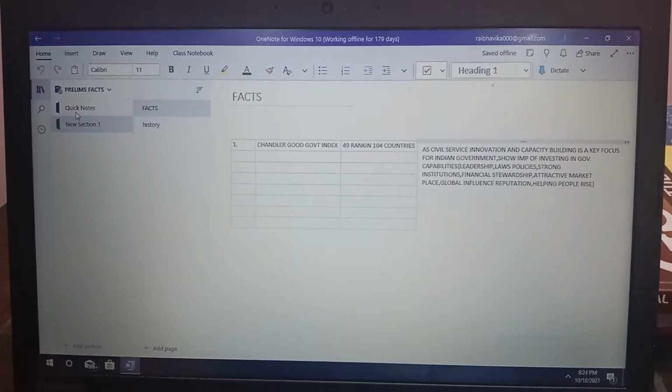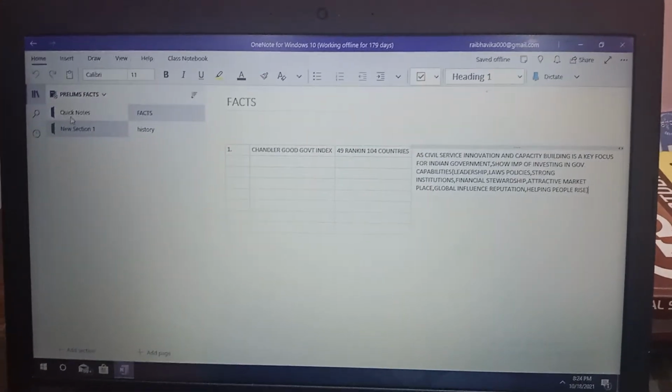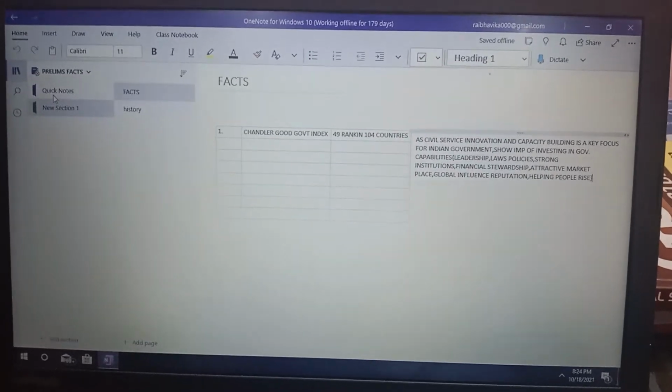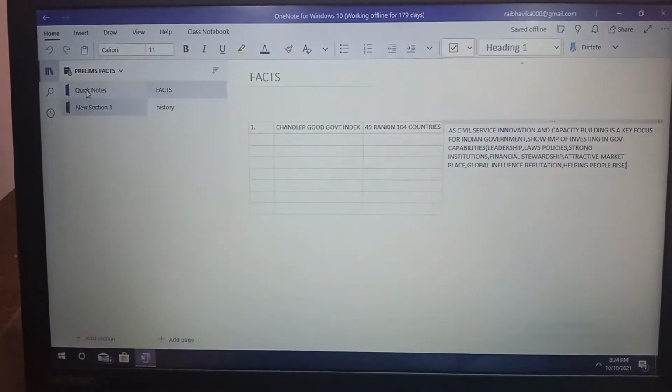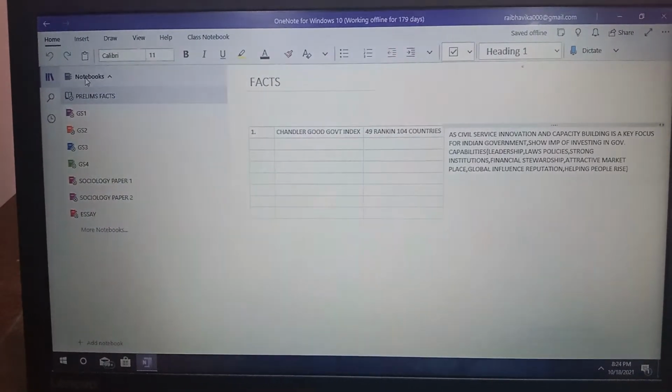Open this and see, I had divided it into indexes and ranking of India so that I can easily revise it on the day of exam. Okay, I will show you my more notes.